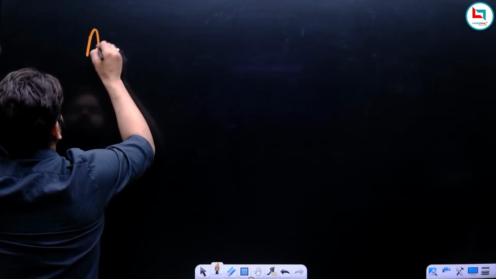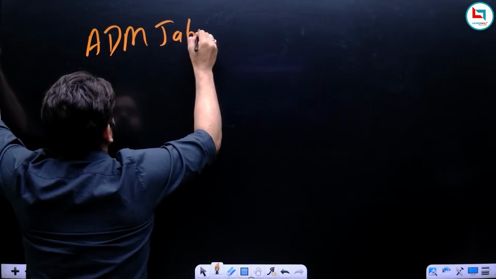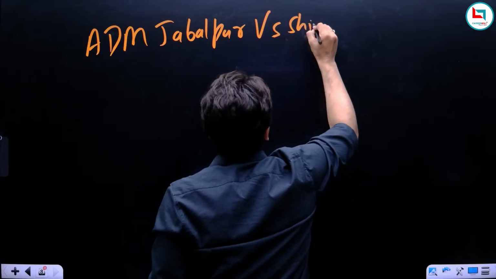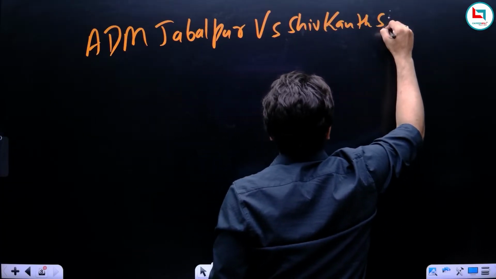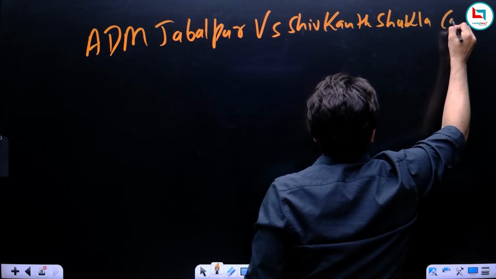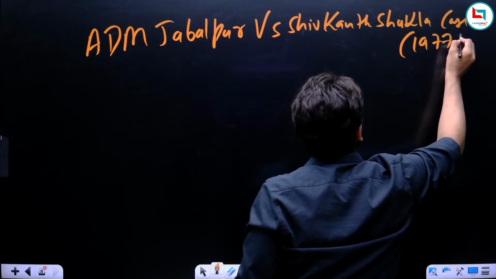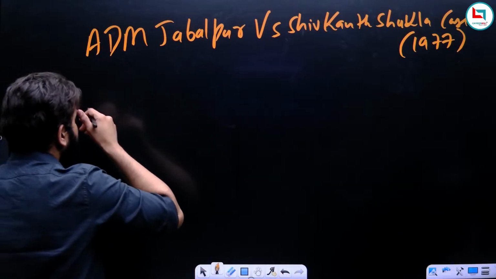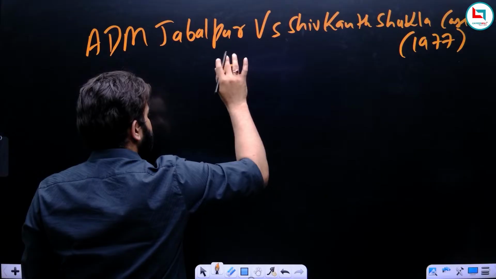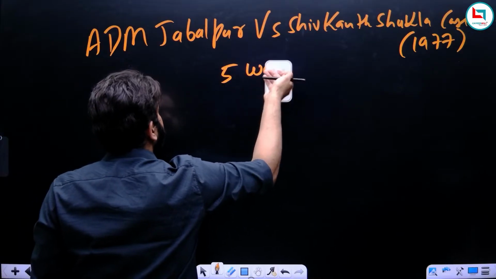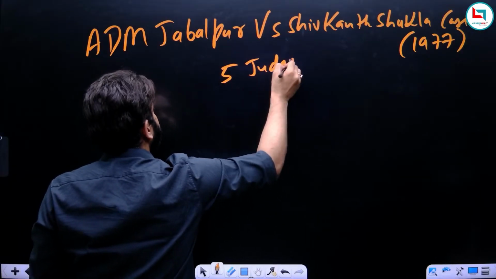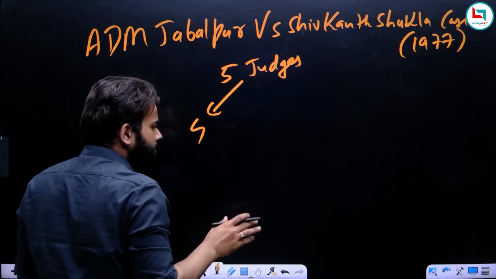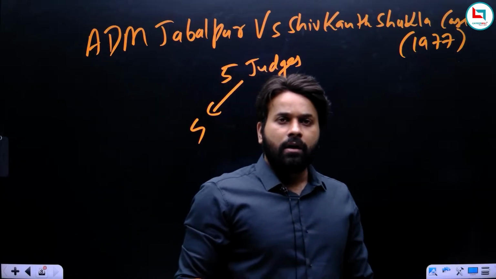It was the case ADM Jabalpur versus Shivkant Shukla of 1977. I might be confused whether it's 1977 or 1978, but I think it's 1977. In the ADM Jabalpur case, this was a case during the Emergency. Now, in this case, a 5-judge bench was constituted, and in this 5-judge bench, 4 judges passed a judgment which was in favor of the government.